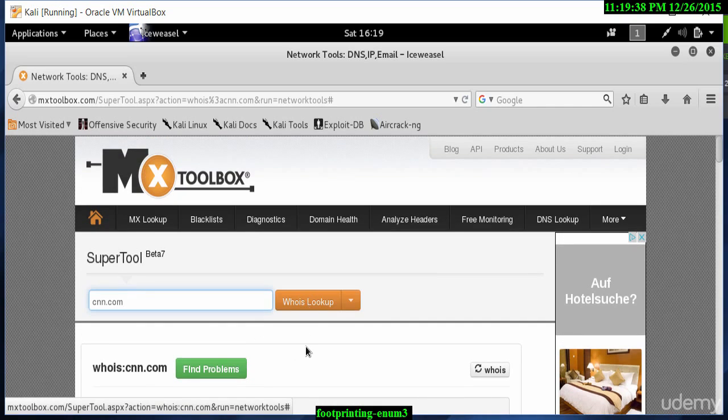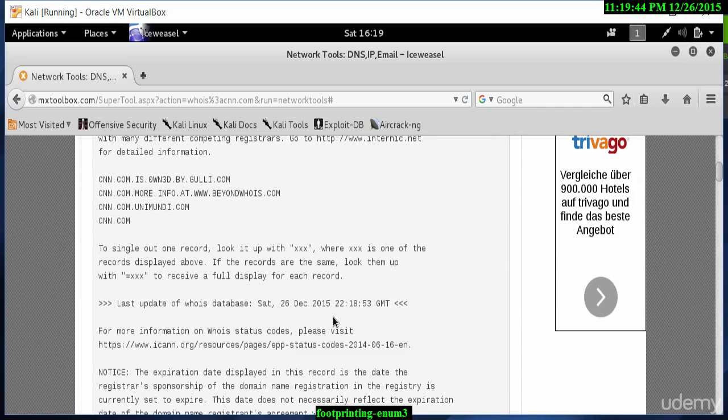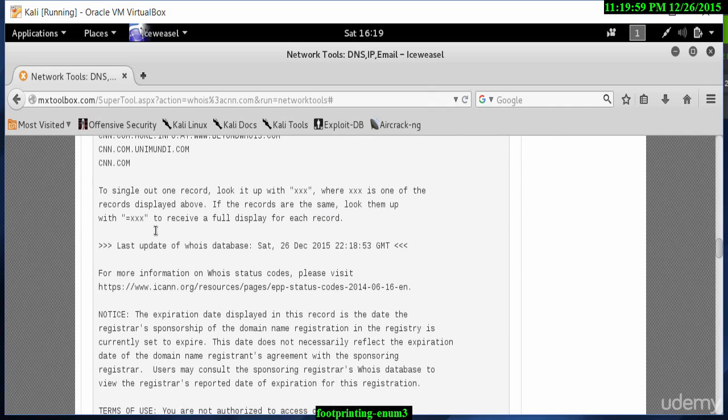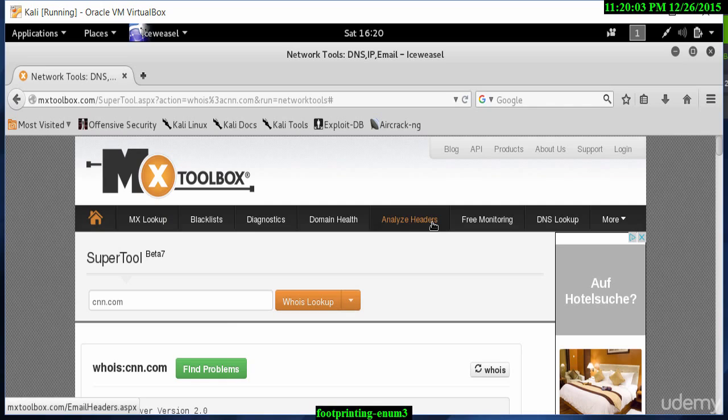Let's see if there's any more information obtained. Now it looks about the same. What we can see here under whois is that cnn.com is owned by this guli.com. I could also do a whois lookup on the guli.com website later on to see if any other information is available. So as you can see, this has given us quite a wealth of information already.